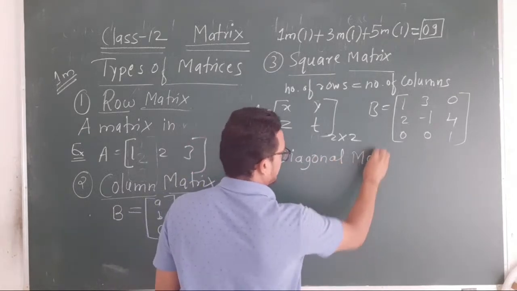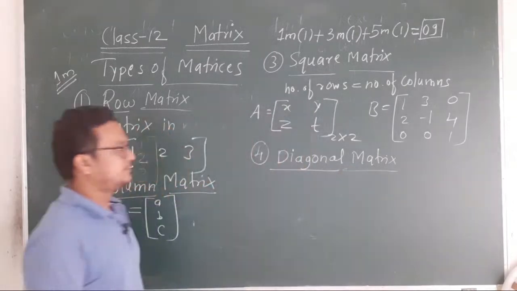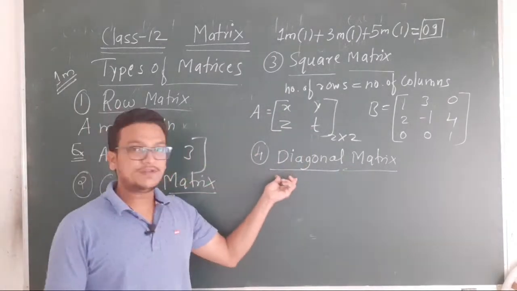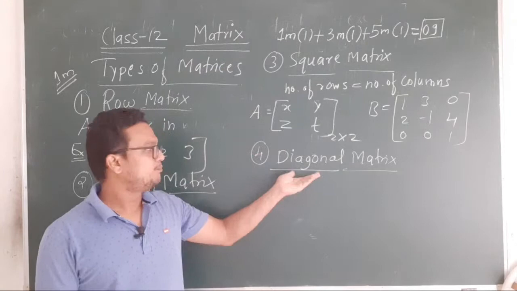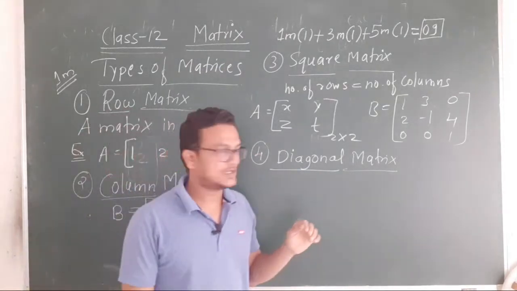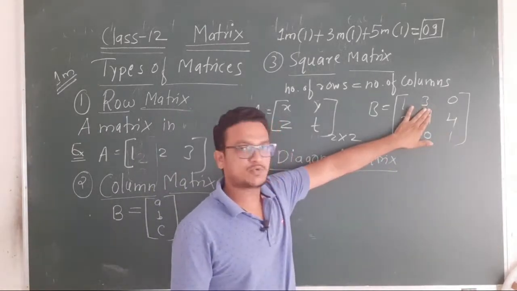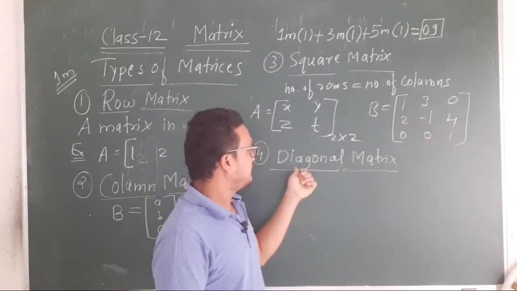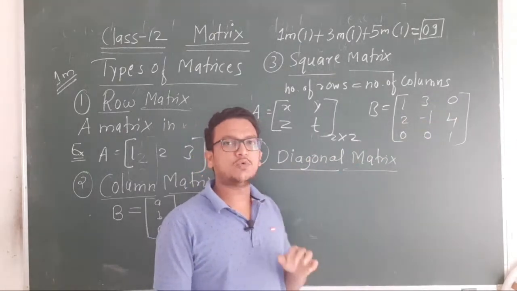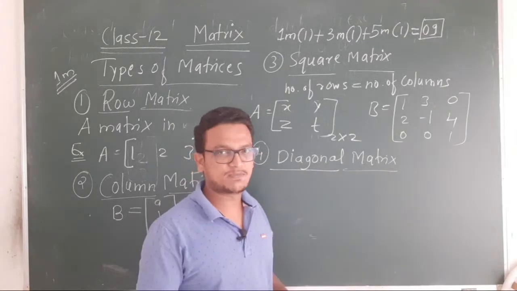Diagonal matrix. Just to define this diagonal matrix, before that let me explain some things here. For that, let me take this square matrix here. To define a diagonal matrix you must know what is meant by diagonal first. I think you know it, but still let me explain here.